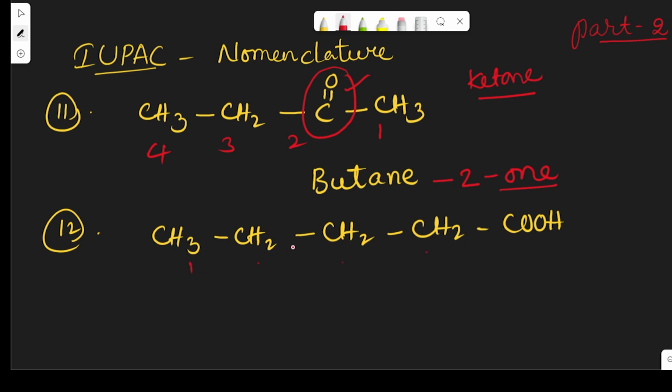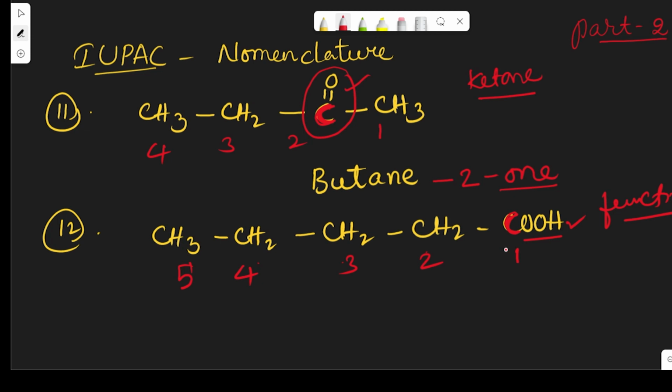See here, when C is present in the functional group, so here this C is a functional group, and here COOH is a carboxylic acid. This is also a functional group, right? So when C is given in the functional group, then it is also counted and it is given the first priority here. So that is why here this is 1, 2, 3, 4, 5.